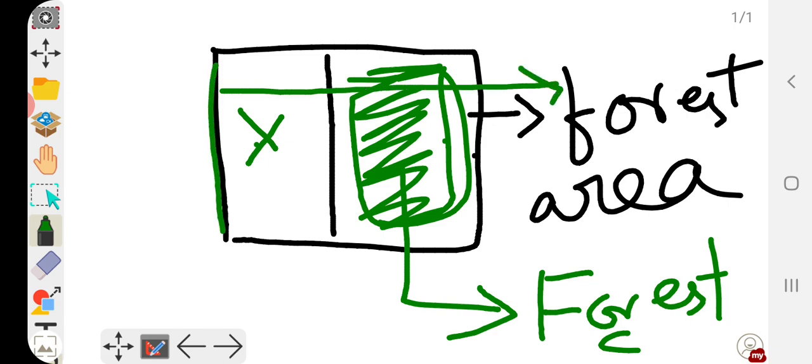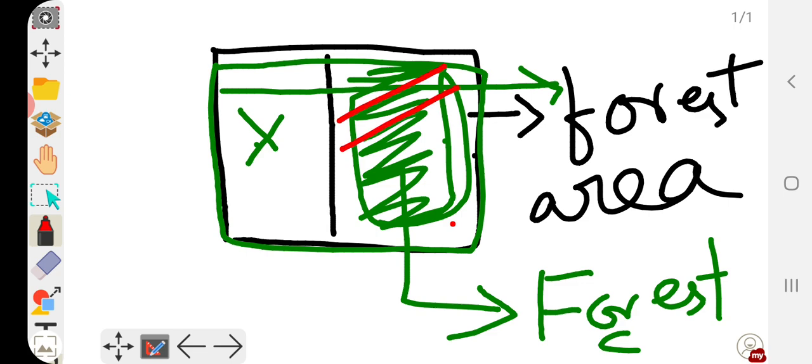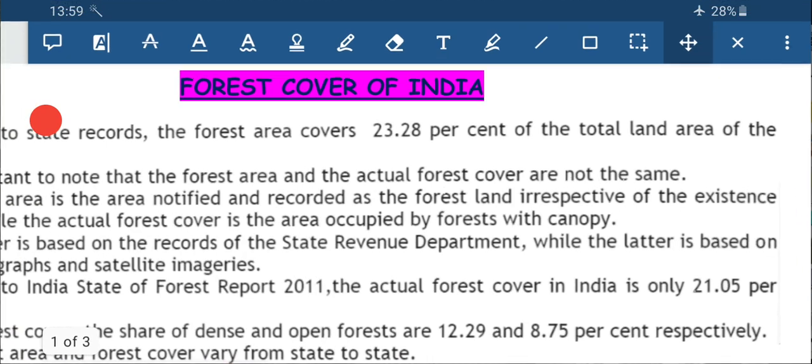This entire area is the forest area, and only the patch that I am marking with these red diagonal lines is the forest cover area. So hopefully the concept is clear, what is forest area and what is forest cover.